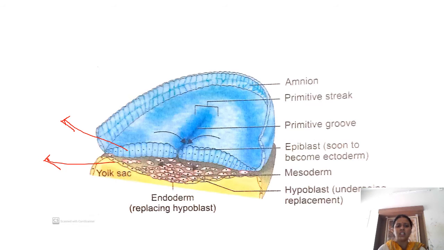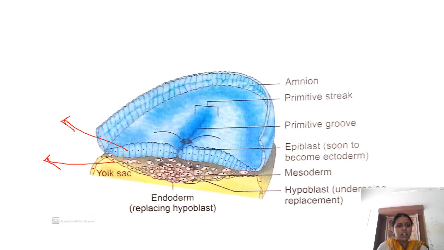What happens is, at some point there will be invagination of the epiblast cells, like they are going to fall into a pit. This invagination of epiblast cells is going to replace the hypoblast to form the endoderm. They are going to form the mesoderm, which lies between the epiblast and the hypoblast, and they are going to replace the epiblast itself with the ectoderm.